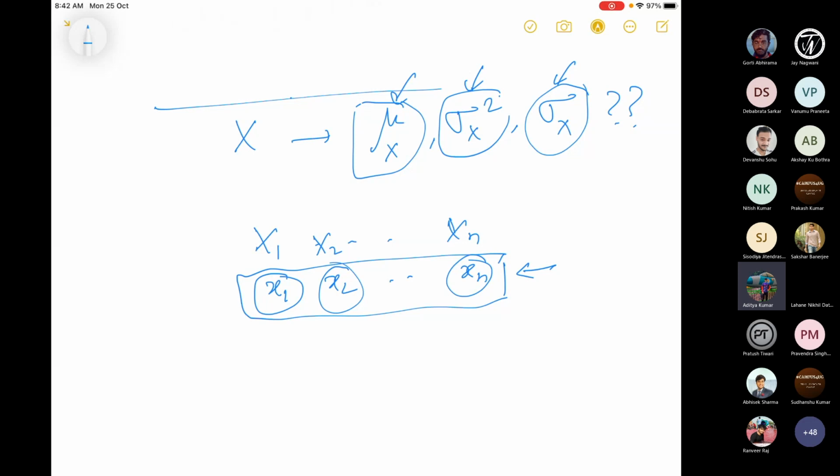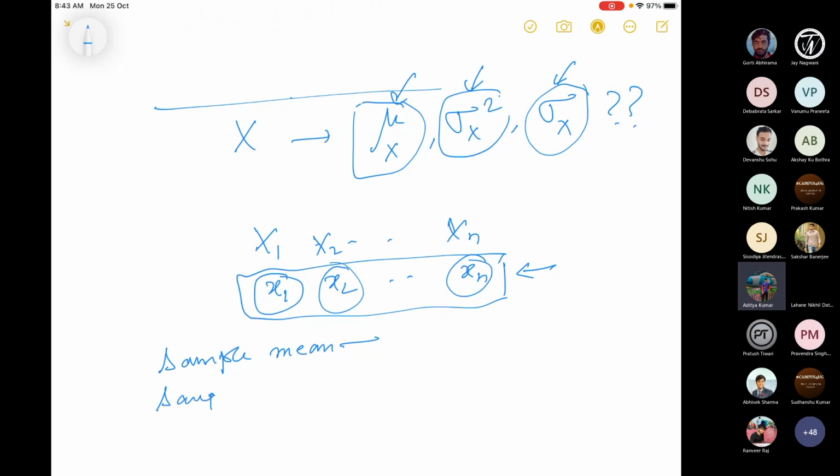Sample mean means the mean of the values of the sample. Here the random variable is lifespan, so it is the mean of the lifespan of these n objects.